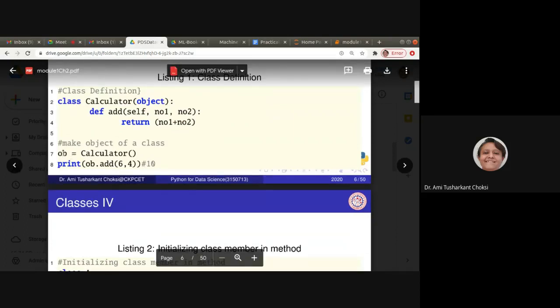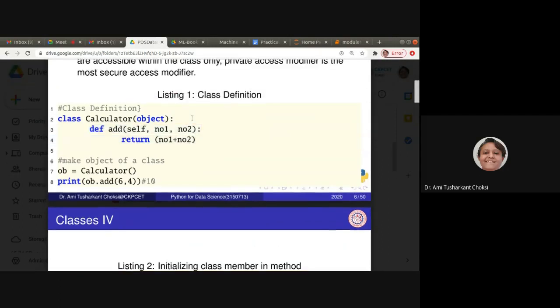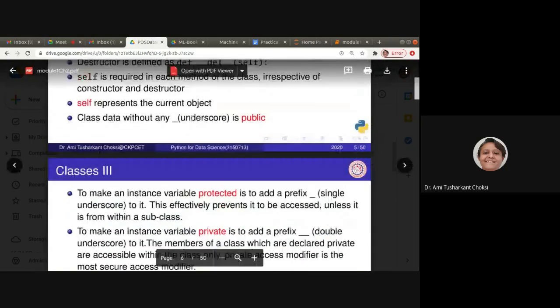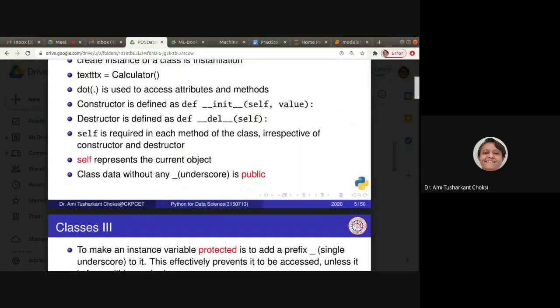Now we are making the object of this class. Is it the constructor? No. What is the constructor? Constructor is underscore underscore init underscore underscore, right? Self and value. When self is there inside the method parameters, it is considered a class method, and you can use the class attributes with the help of self. Okay.